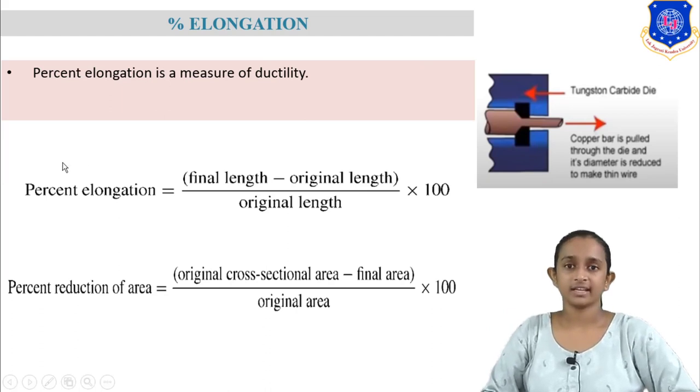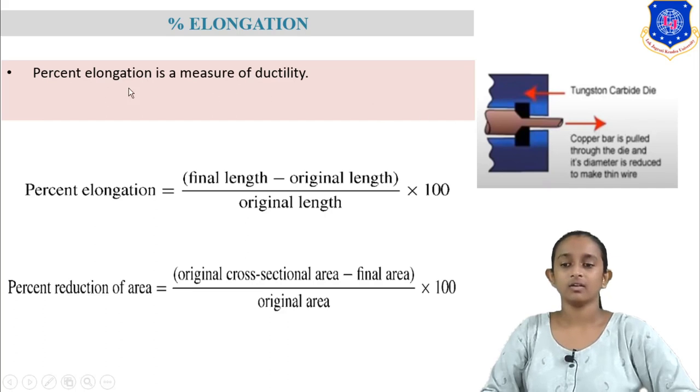Percentage elongation is the measurement of ductility. As you can see from this, the copper bar decreases its diameter and increases its length. So what is the equation of percentage elongation?